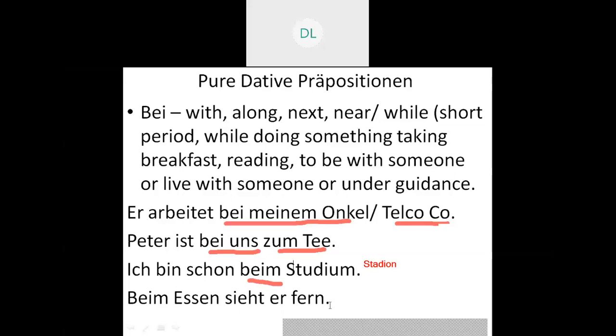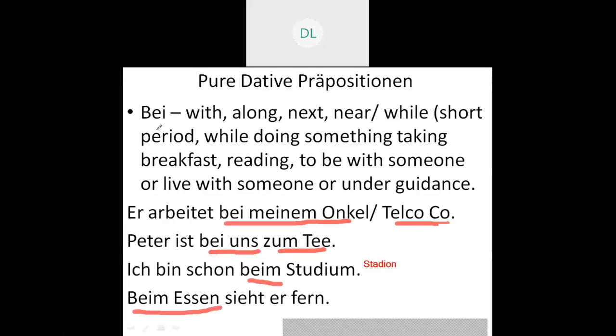The last one, beim Essen sieht er fern. That is, during the food he watches TV. So whenever I want to say during, that is, during the food he watches TV, or during eating, or during reading. One should not listen to the music during writing in that case. So we have discussed the sentences. I'll come back to the sentences, but let's go to the meanings.